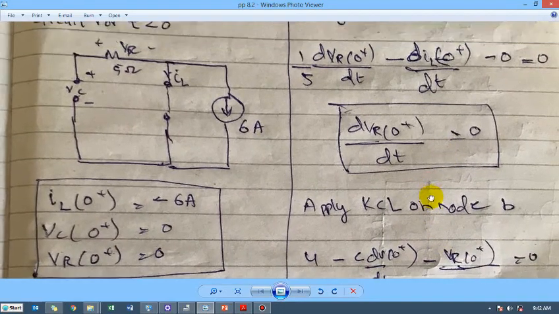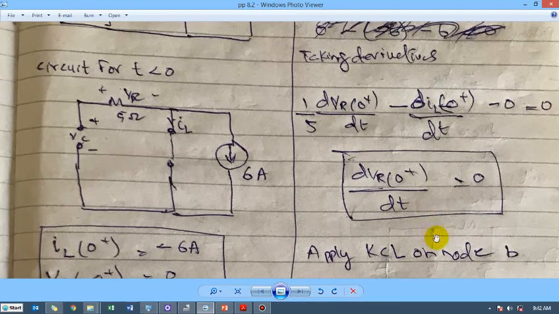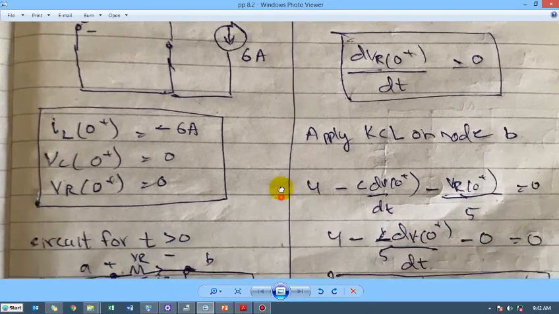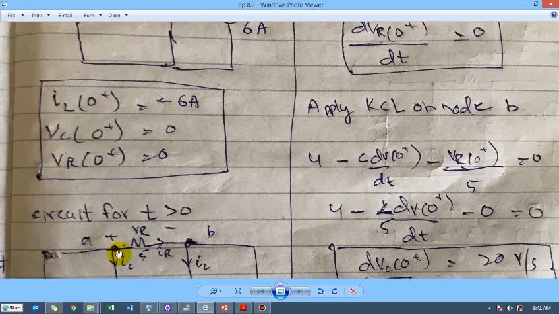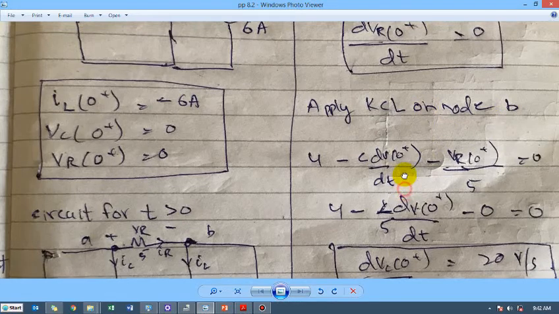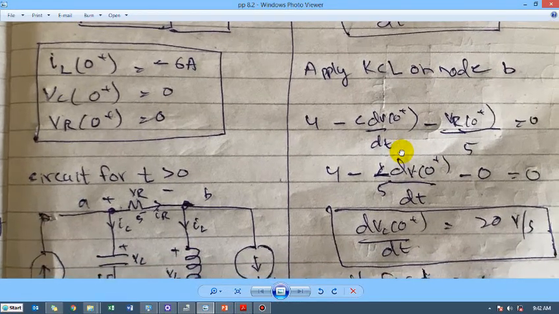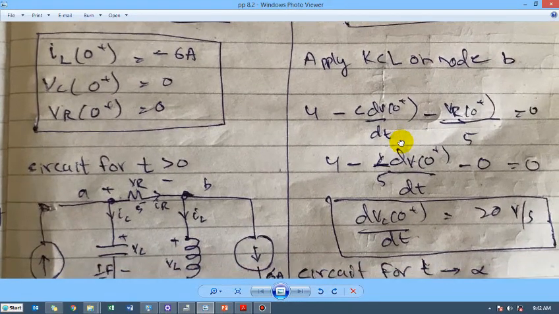Then applying KCL on node A. Okay, sorry, this should be node A, not node B. This is node A. And where is node A? I will just show you where node A is. Node A is this one. I beg your pardon, this I have written by mistake as node B. So accept my apologies for it, and correct it.